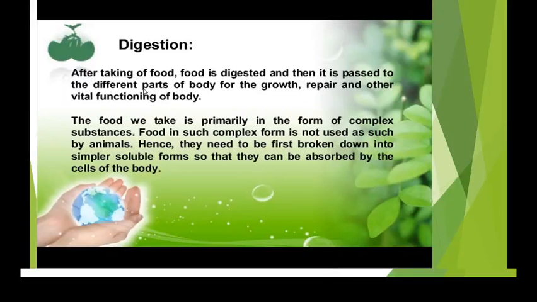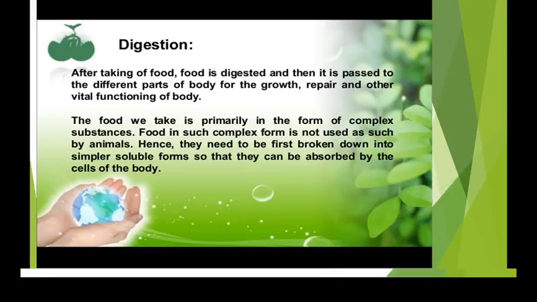So what happens after we eat food? The food is digested, and then it is passed to the different parts of the body for growth, repair, and other vital functioning of the body. Important functions that take place in our body are just because of the food that we eat. So the food we take is primarily in the form of complex substances, right? It may be different kinds of veggies, chapatis, rotis, parathas we eat daily, right? Different kinds of food items we eat daily.